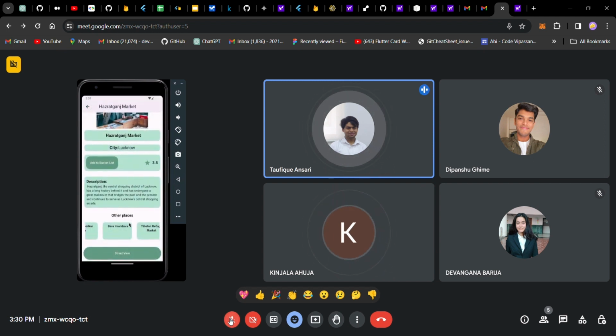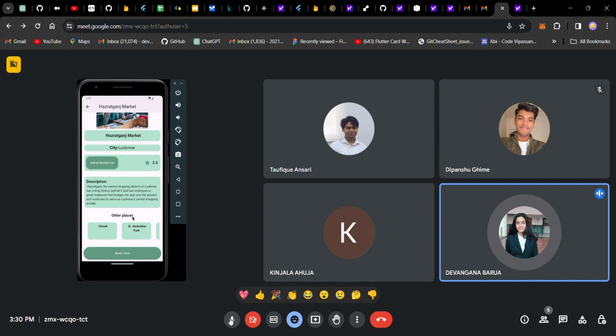Moving back over to Devangna to shed more light on recommendations. As you can see, for every place we are giving the description, city and the type of location. At the bottom we are giving the recommendations. Based on tags, category and rating, we are generating recommendations of certain places. And for each place we are giving 10 recommendations.